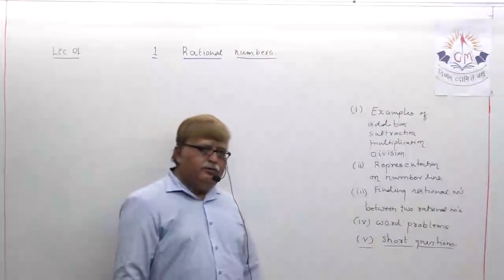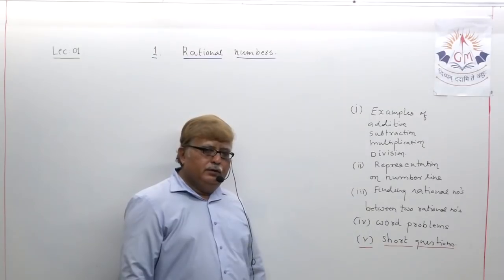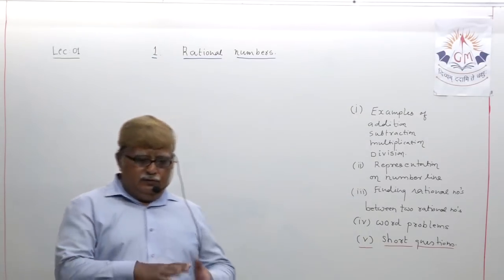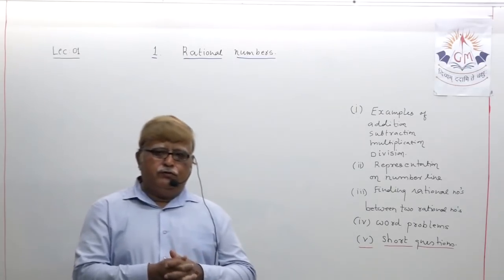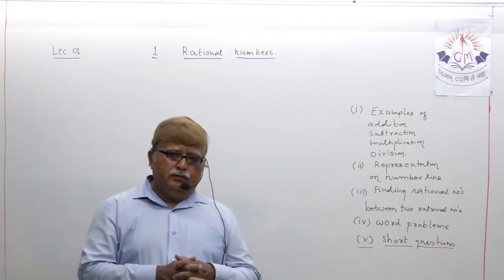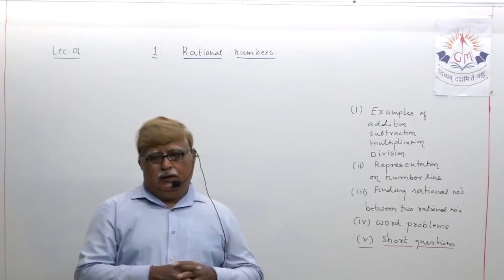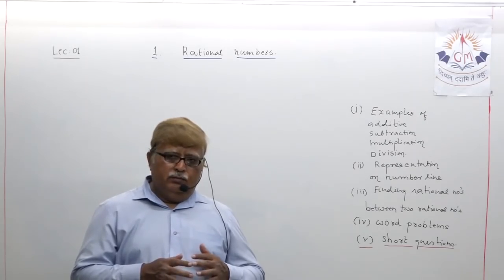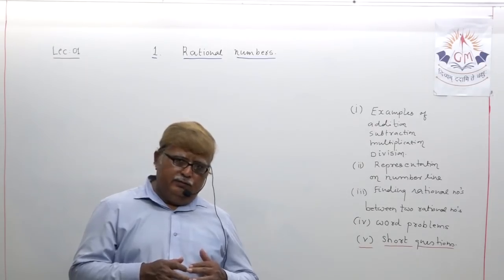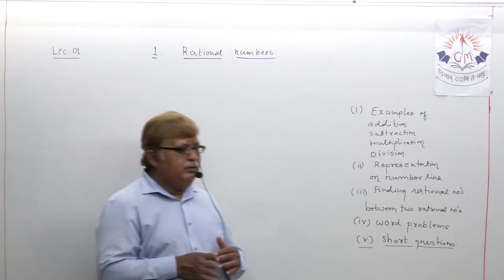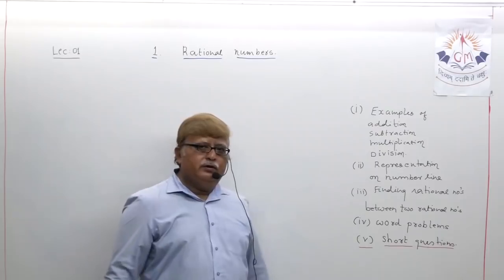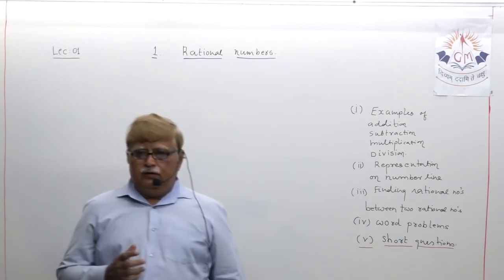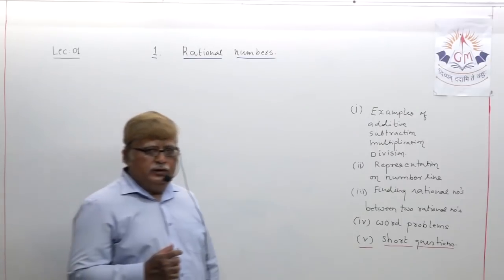So you understood, we have divided this particular chapter, rational numbers, into four sections. First, addition, subtraction, multiplication and division of rational numbers. The second part, representing rational numbers on a number line.